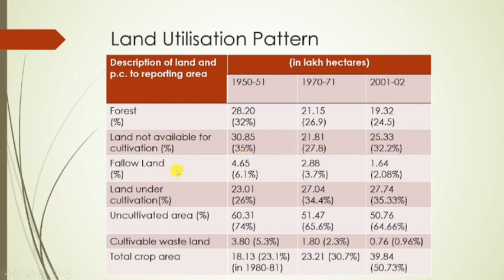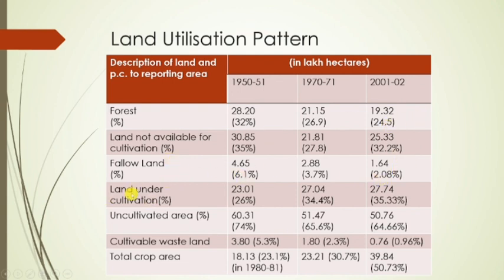Next, fallow land. What does fallow land mean? Suppose someone is farming on a piece of land in a season, and after that season the land is not cultivated. This type of land is known as fallow land. So 4.65 lakh hectares was fallow land in 1950-51, 2.88 lakh hectares in 70-71, and 1.64 lakh hectares in 2001. So this is also decreasing.